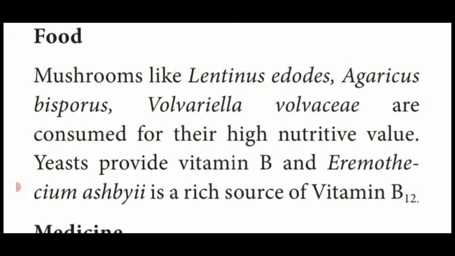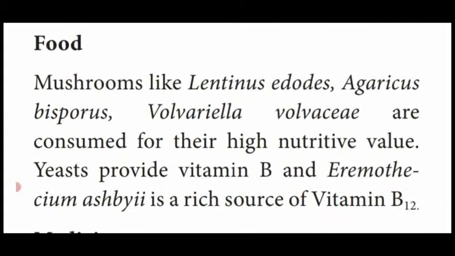Another one, the single cell fungi named yeast, the binomial name is Saccharomyces cerevisiae, provides vitamin B. And Eremothecium ashbyii is another fungi which contains the vitamin B12. So these are all the different fungi that yield the food materials.